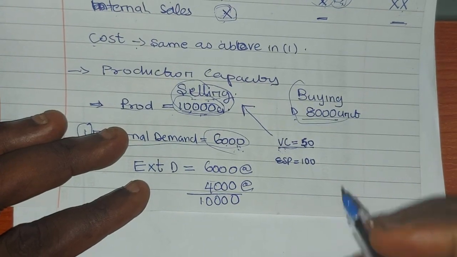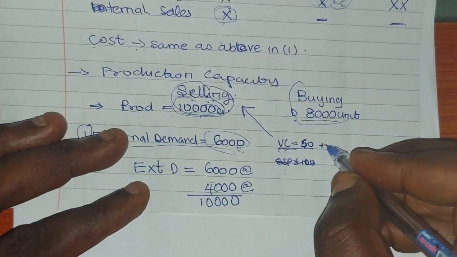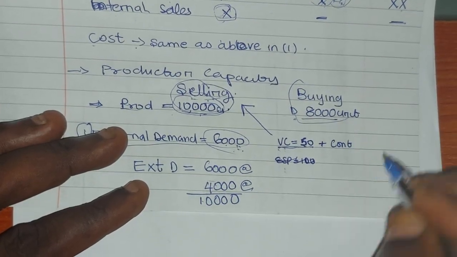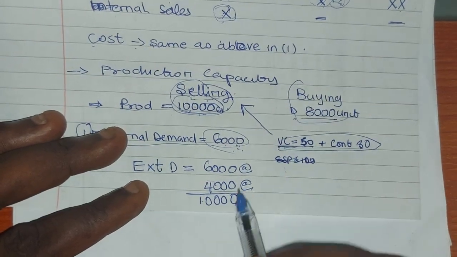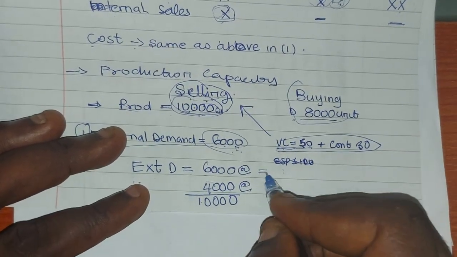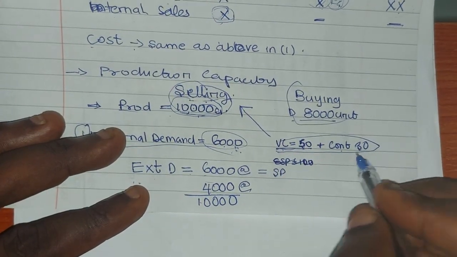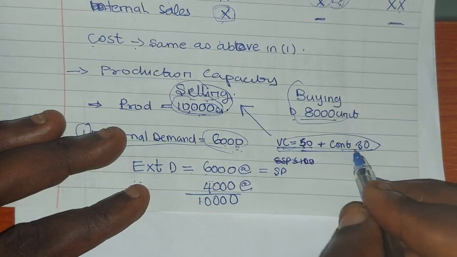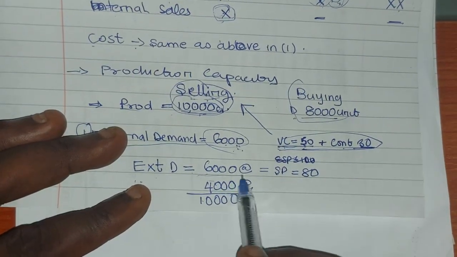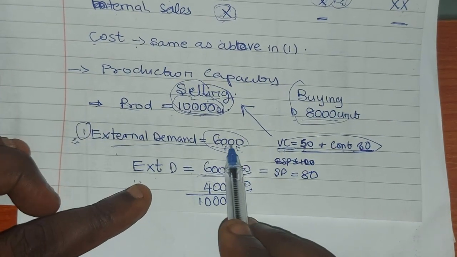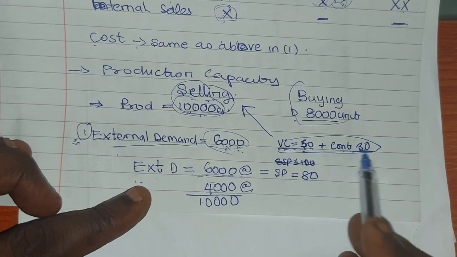Are you with me? Or let me say their contribution per unit is 30 naira. It means that when they want to sell externally, they will sell at variable cost plus the contribution, which is what? 80 naira. Because there is external demand and they can make a contribution of 30.